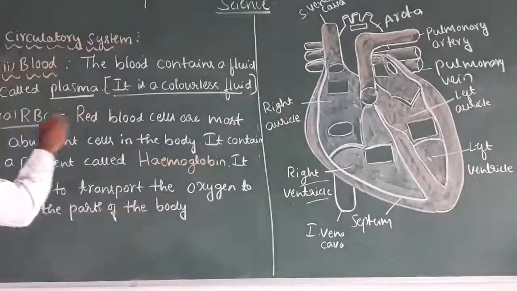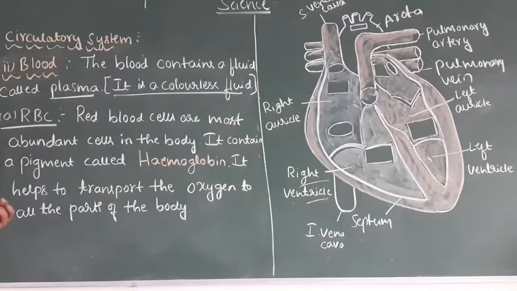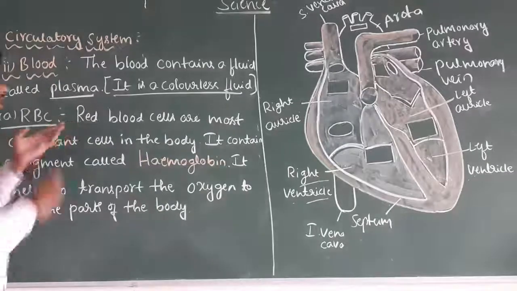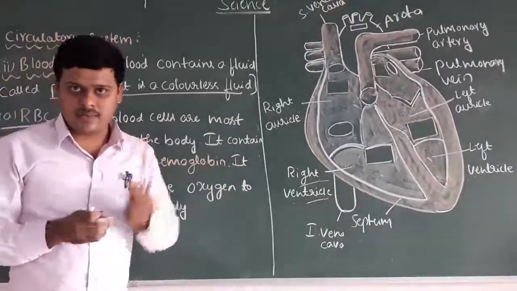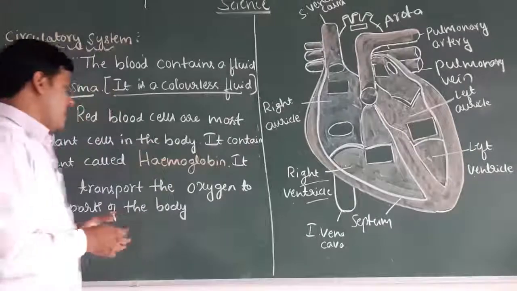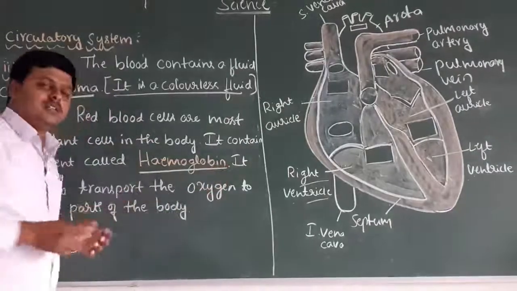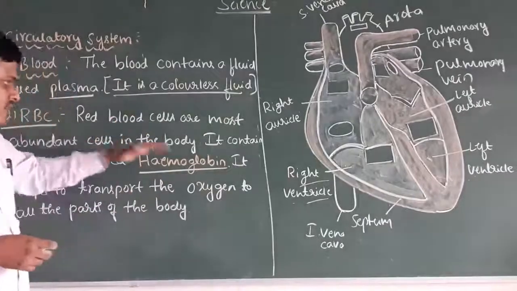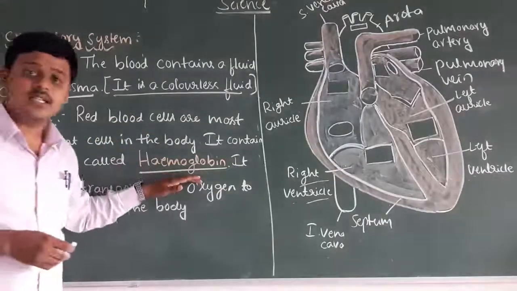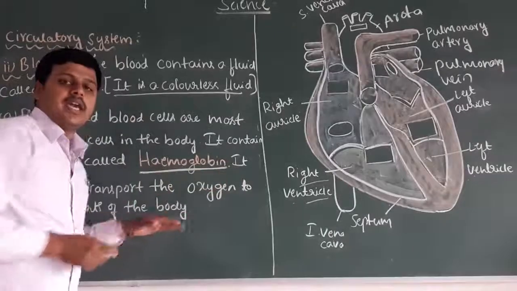Okay, so the next one is red blood cells. It is also called RBC. Red blood cells are the most abundant cells present in our body. Understand? They contain a pigment that we call hemoglobin. So the red blood cells contain a pigment, what do we call it?